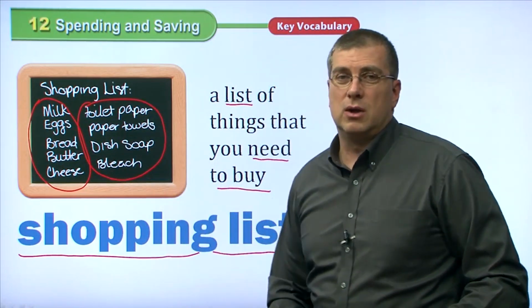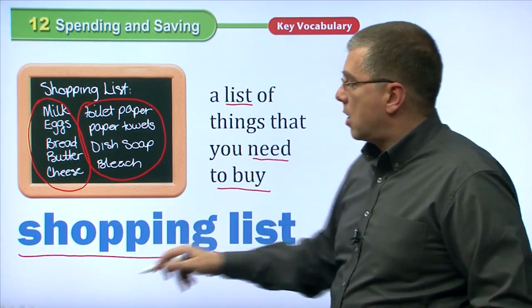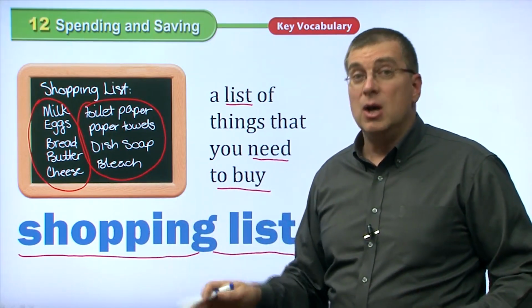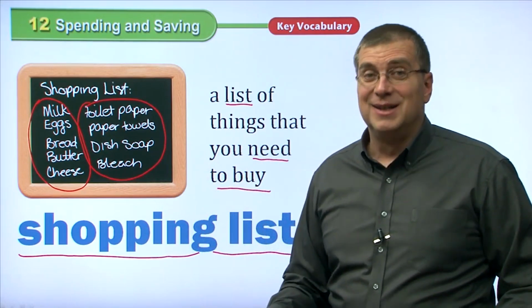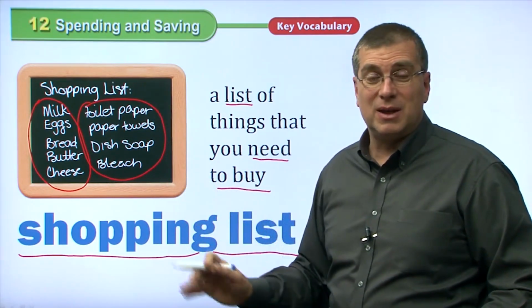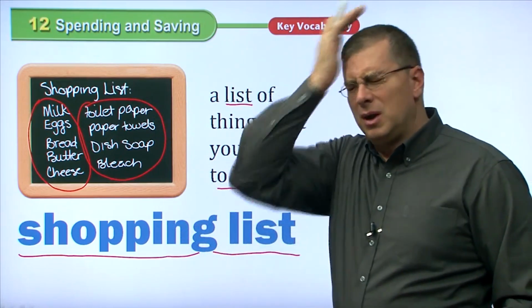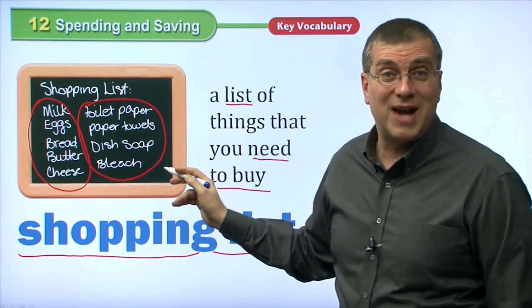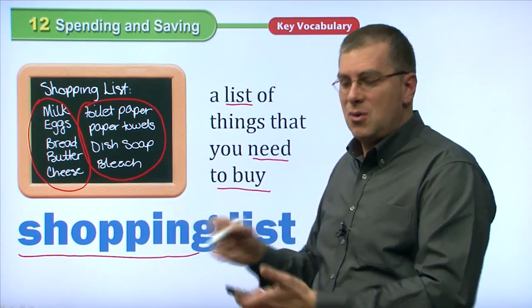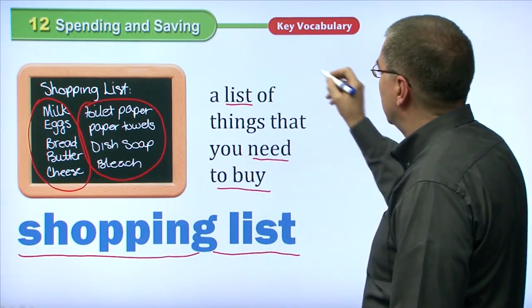Of course, we're going to go to a grocery store. Before we go, we make a shopping list. That way, we don't forget anything, right? We go to the store, we buy many things. If we don't have a shopping list, we come back home and go, oh, I forgot to buy paper towels. Okay? So make a list before you go and check off the list.